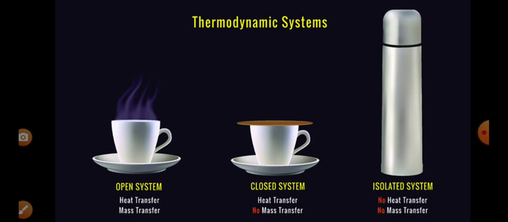Secondly, closed system. Heat can be transferred, but mass cannot be transferred. You can see in the middle diagram, the cup closed with a lid. We cannot pour tea inside, but heat can be transferred. The third one is the isolated system. In this system, neither heat nor mass can be transferred. You can see the thermos flask.